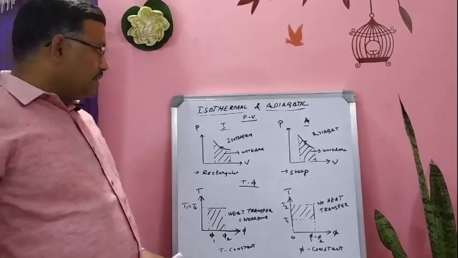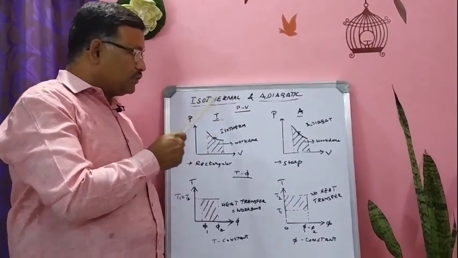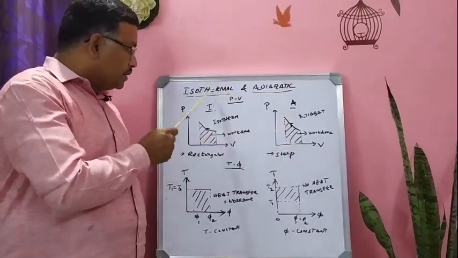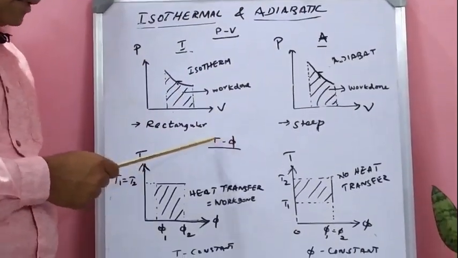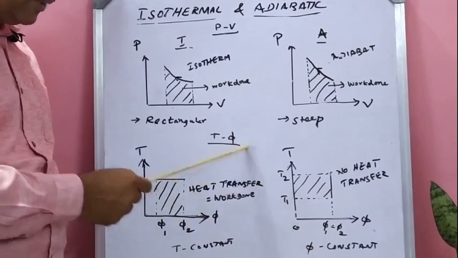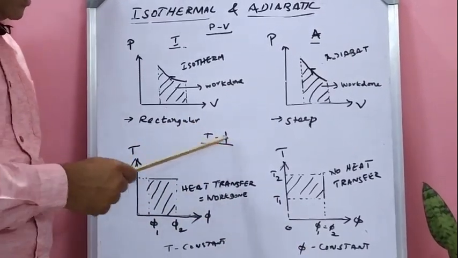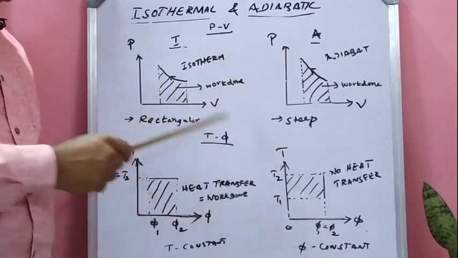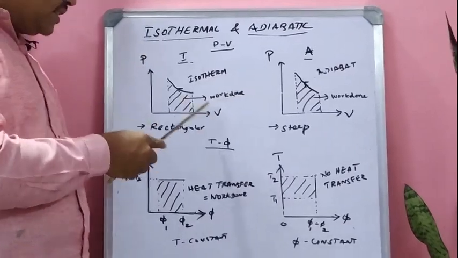So let me see the pressure volume diagram, PV diagram, for isothermal process and for adiabatic process. And the same way we will see the T-phi diagram, temperature and entropy. Phi means entropy, T means temperature. So let us have a small discussion here. Suppose we are plotting a graph between pressure and volume.